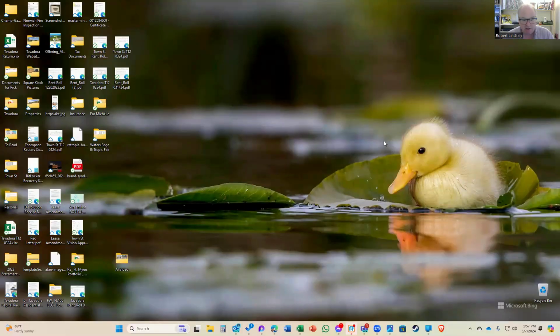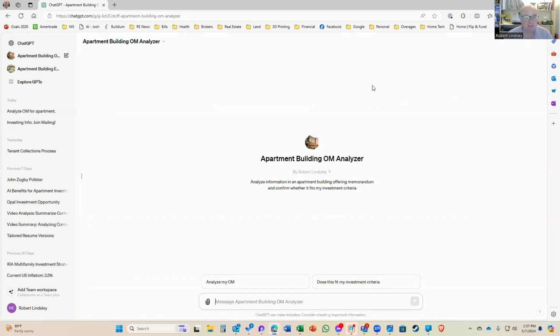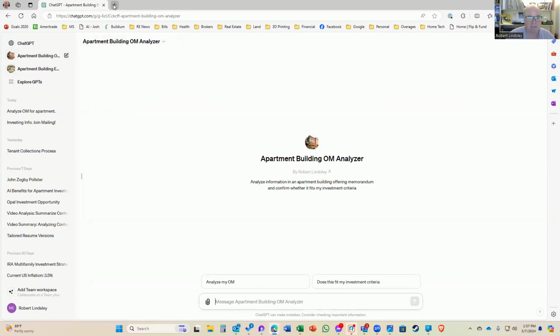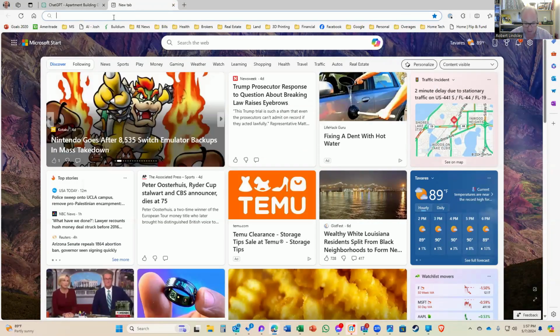All right, let's get started. Here I am sharing my screen. I have a little ducky on my screen today. So here is my ChatGPT analyzer. I've built a building OM analyzer, and then I also built quick expenses from the OM. So what we're going to do is just look for a quick